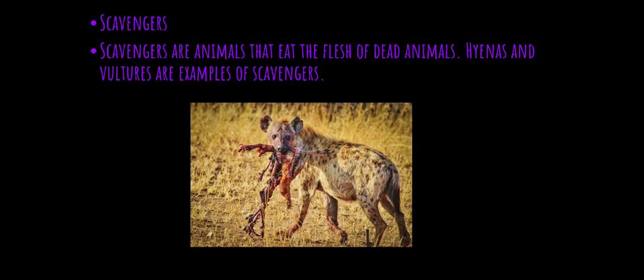Here you can see the picture of a hyena and it is eating the flesh of dead animals. One dead animal is in its mouth and it is eating. So scavengers are animals that eat the flesh of dead animals. Examples: hyenas and vultures.